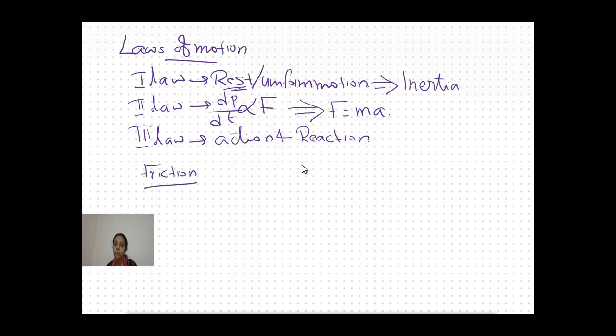If one object is in contact with another object, or with the ground, and we apply a force to the object, there will be a frictional force acting in the opposite direction. We learned the laws of friction also.